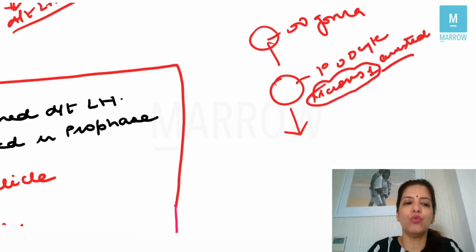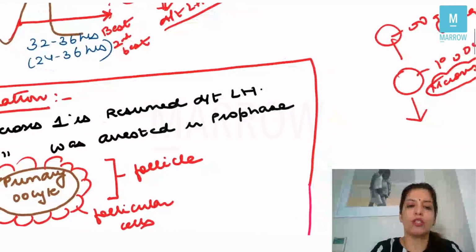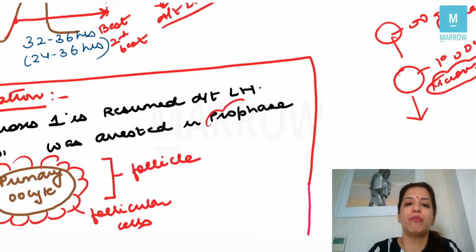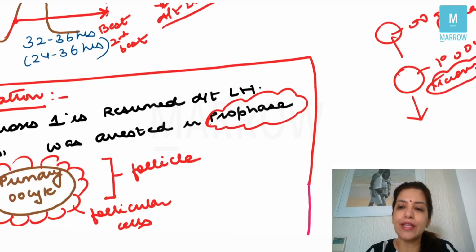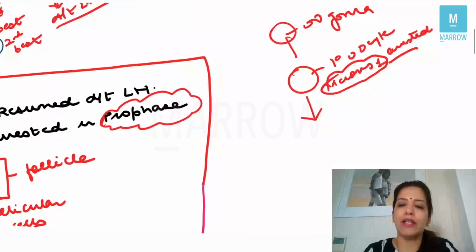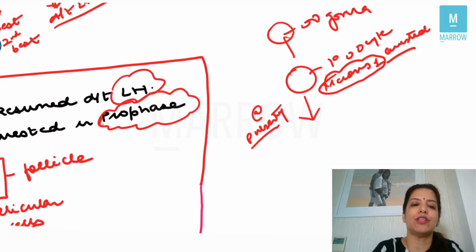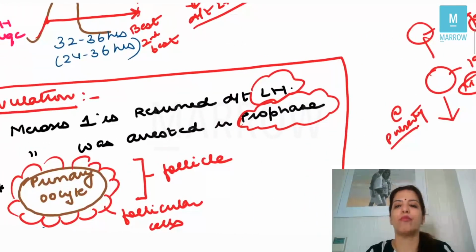And they ask you, in which phase was meiosis 1 arrested? So meiosis 1 was arrested in prophase, right? And this meiosis 1 is resumed at the time of puberty. And why is it resumed at the time of puberty? It is resumed due to the hormone LH, right? So because of LH surge, meiosis 1 is resumed, right?